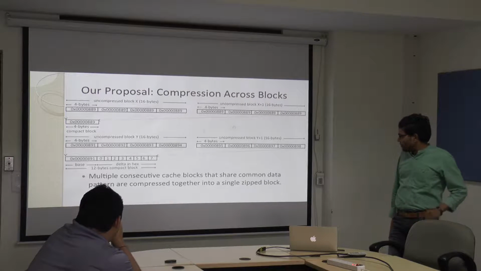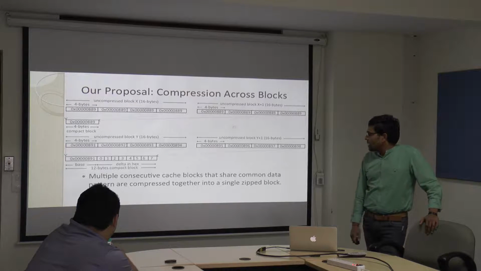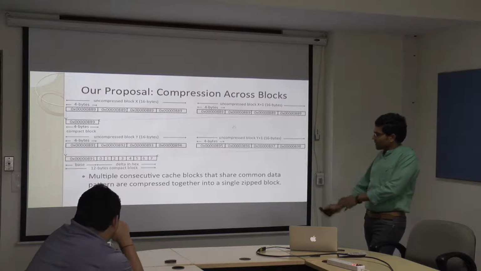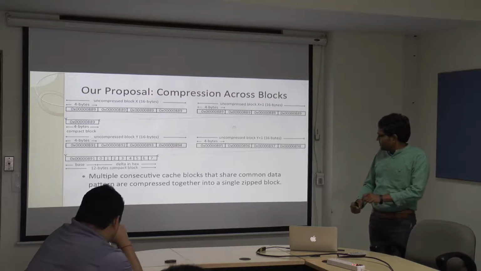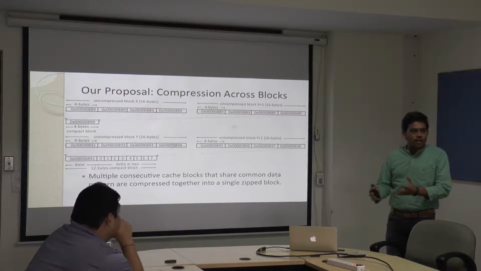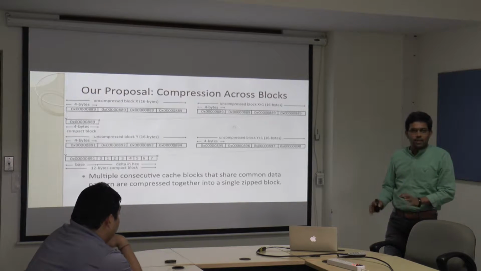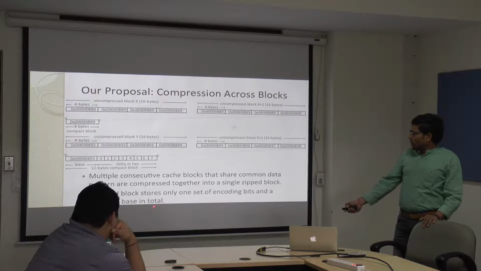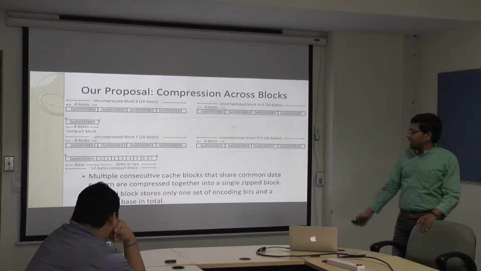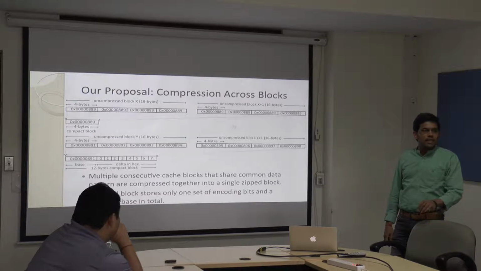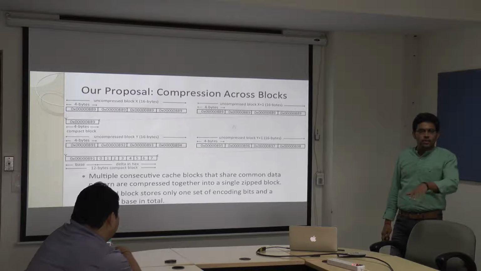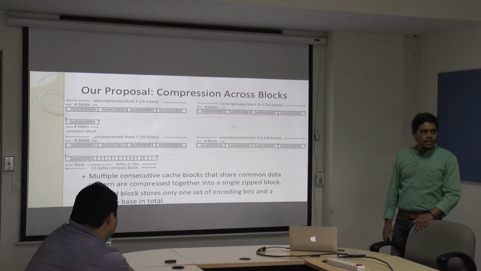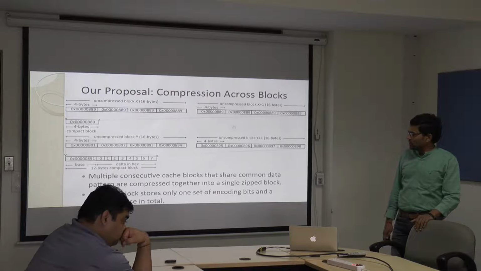Multiple consecutive cache blocks can share the common data pattern or be compressed together into a single zip block. In the rest of the talk, when I say zip block or compact block, all these are the same: compression across multiple blocks. A zip block stores only one set of encoding bits and a common base in total. Our baseline compression method is BDI, because within a block we use the BDI technique, and multiple blocks are zipped together.